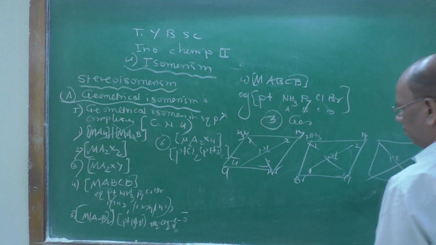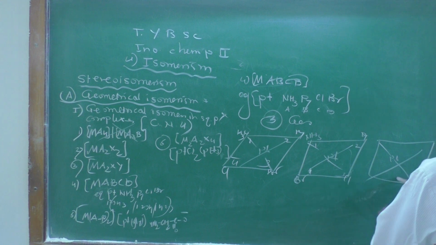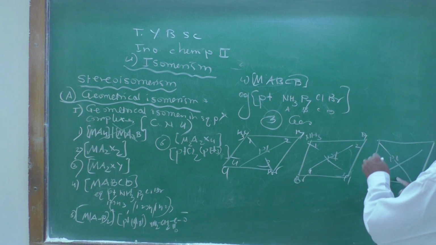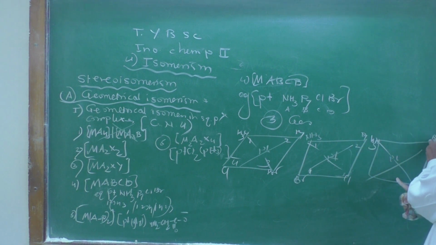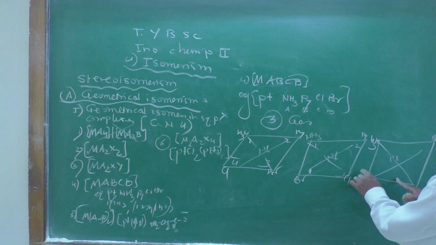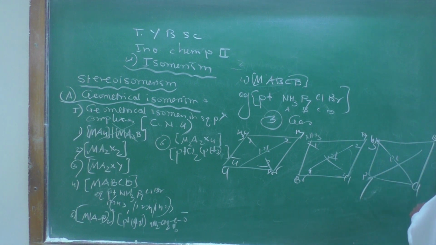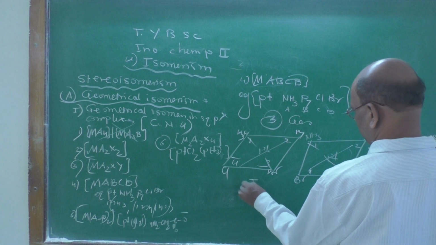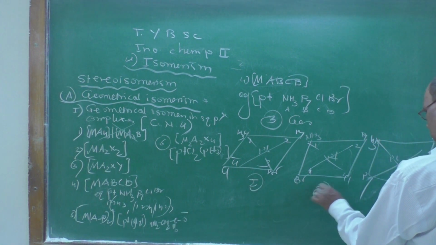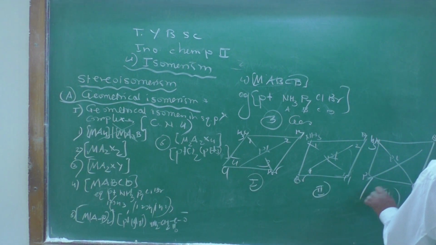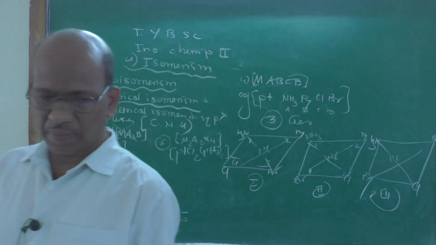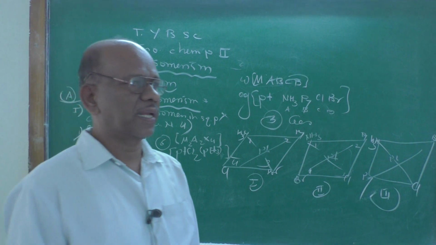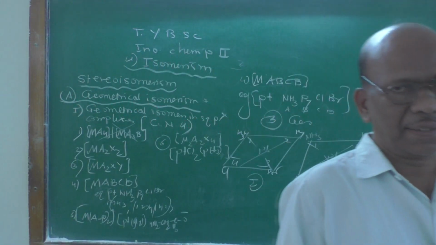Then here it is 1, 4, it is NH3. Here bromine is there, 2 pyridine and 3 chlorine. So it is the first structure, second structure, third structure. So all these 3 are the geometrical isomers for the complex of the type MABCD.